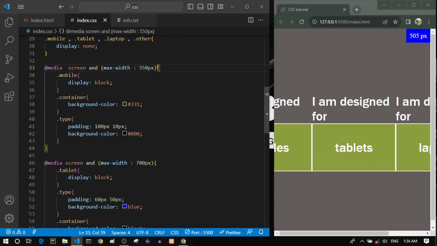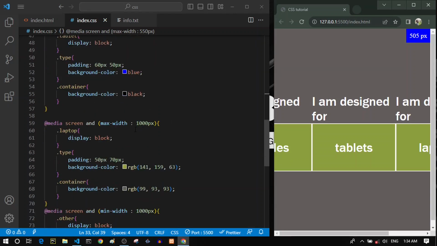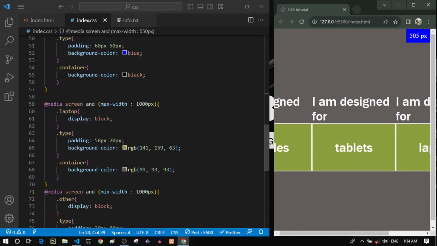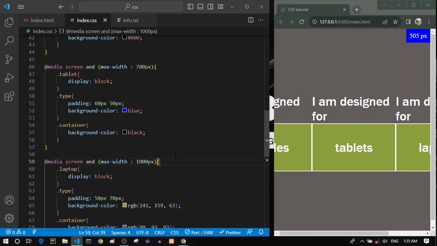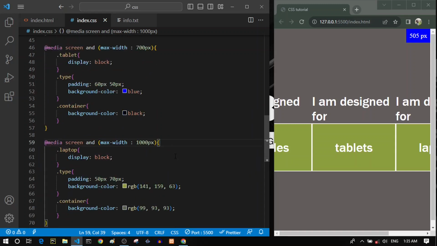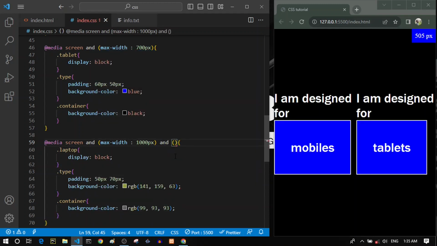So we can combine it right here. For example, let's come to our laptop thing here. We want to consider a device as a laptop when it is between 1000 pixels and, for example, 700 pixels. So we can just simply write another AND, which means that we want to combine another condition in here too.